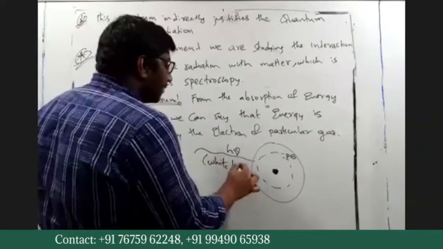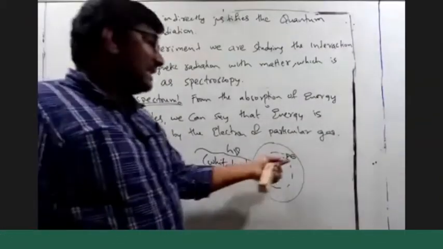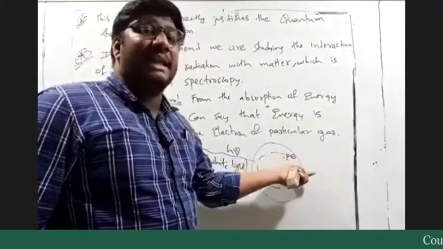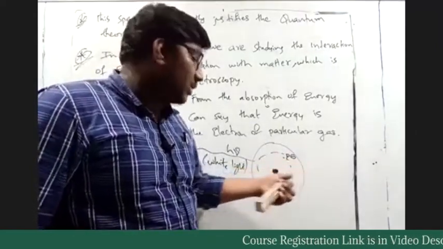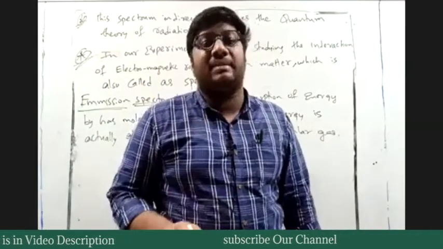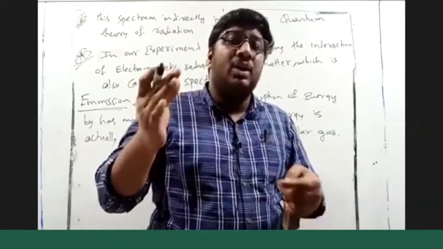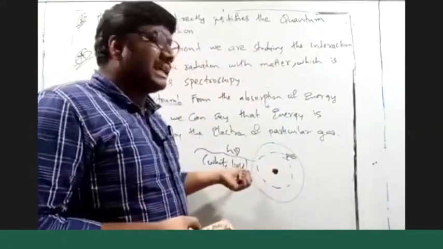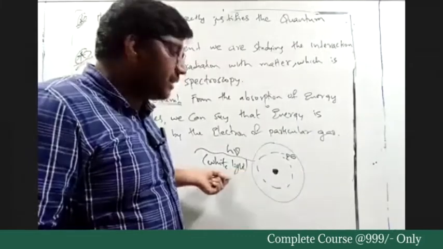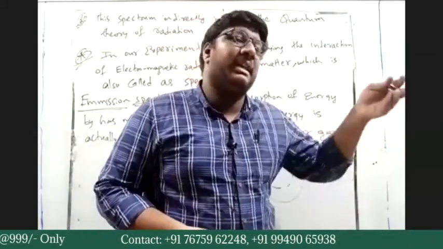This electromagnetic radiation or white light will be taken up by the electron only, because the electron is in the outermost shell, closer towards the end of an atom. So whatever energy comes towards the atom will be taken up by the electron.